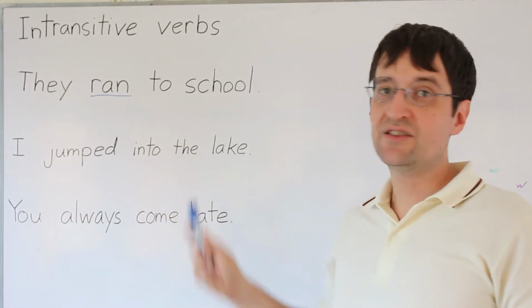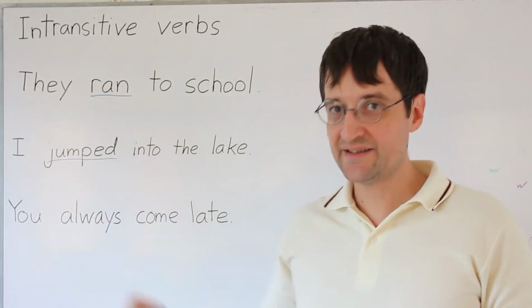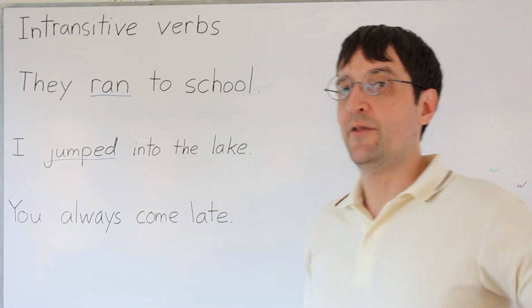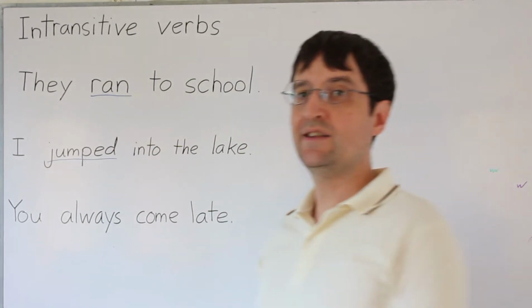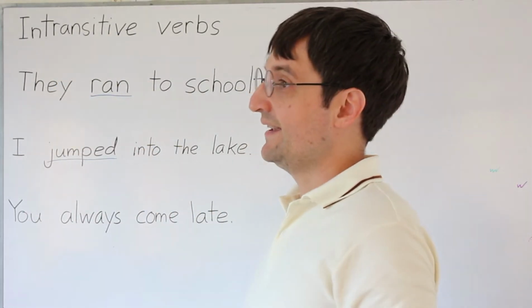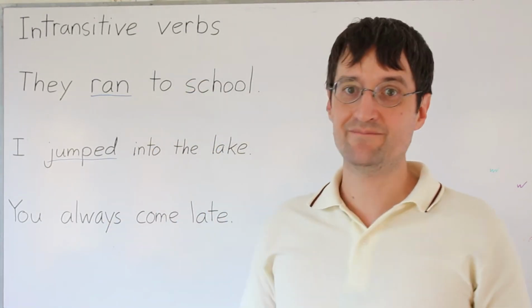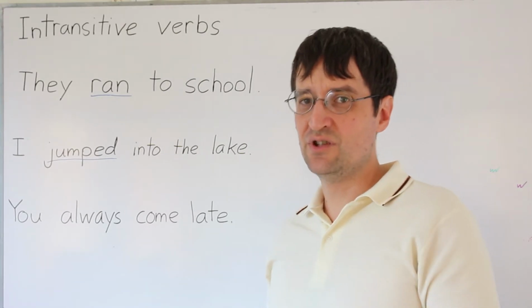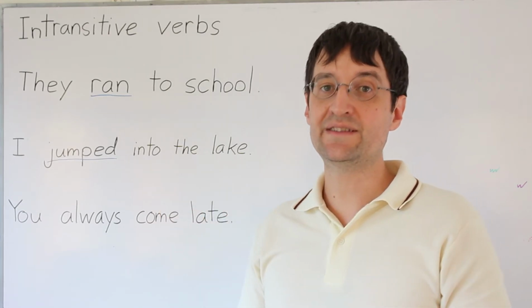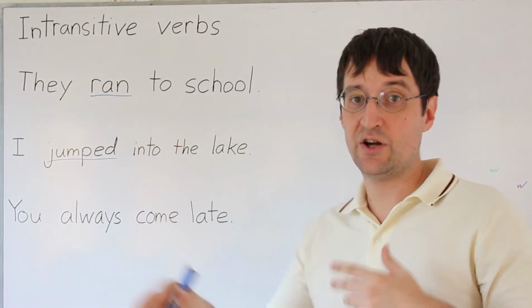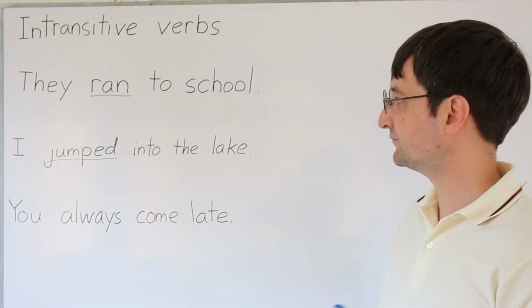I jumped into the lake. Okay? Subject I, jumped is an intransitive verb, and it talks about the movement of me into a lake. So I jumped. Also, there's that. Intransitive verbs, they actually don't even need to put anything after them. Normally, it's not clear unless you do, but simply having a subject and an intransitive verb is okay for a complete sentence. Now, normally we say other things to talk about where that movement happened, but you don't need to. So I jumped